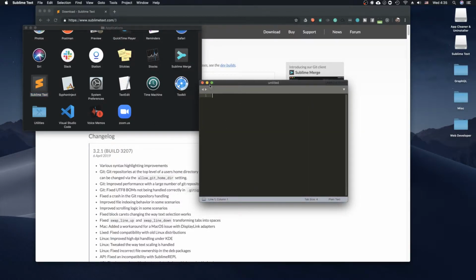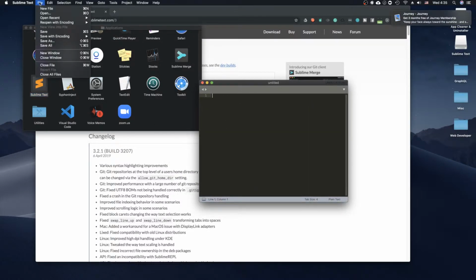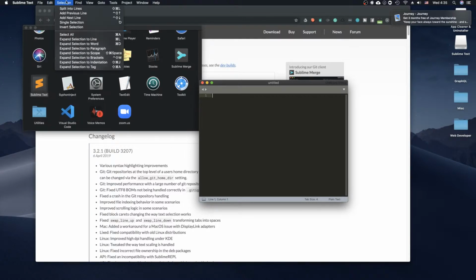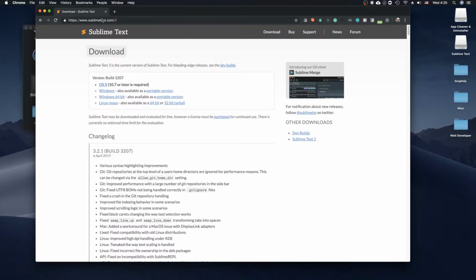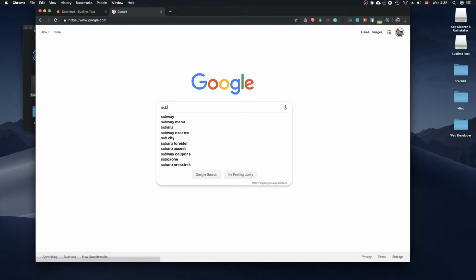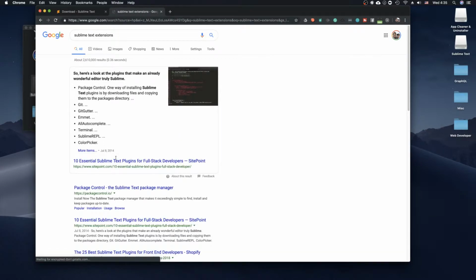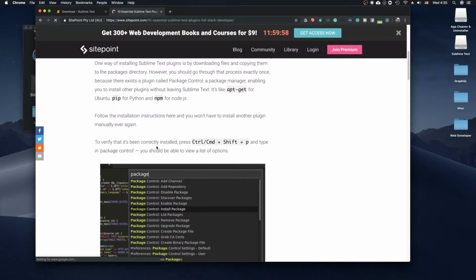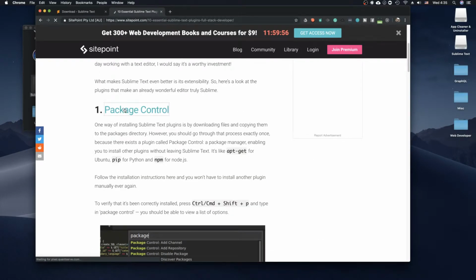Alrighty. And then what we need to get is the extension manager. So let's see. We'll go Sublime Text extensions. Alright, and I think this is Package Control. This is what you need. Alright, so we'll go and click that.